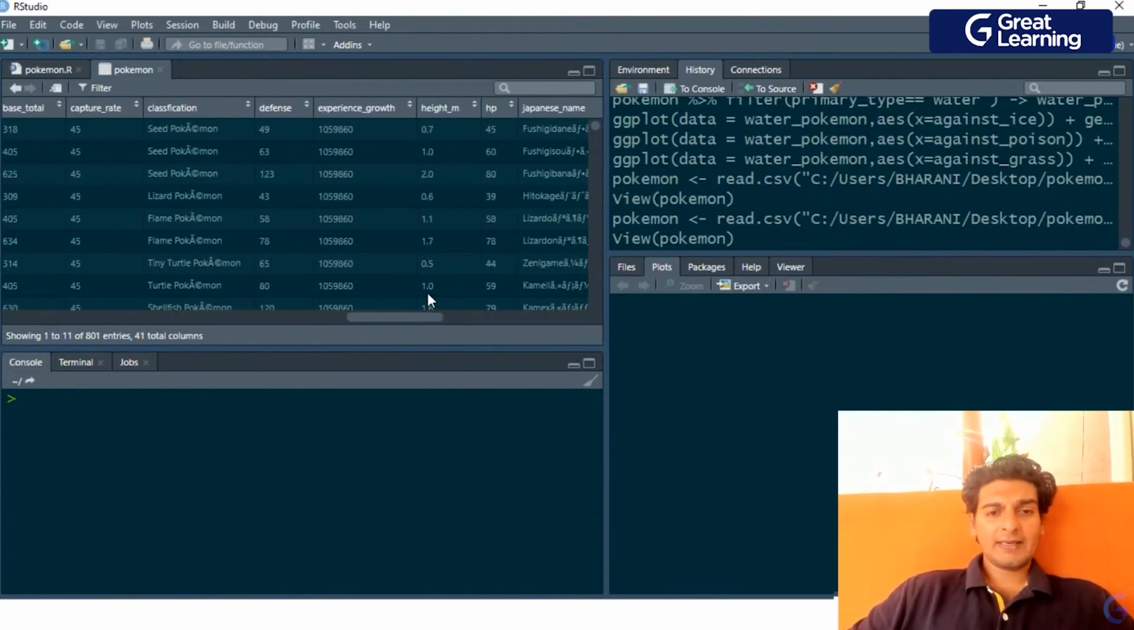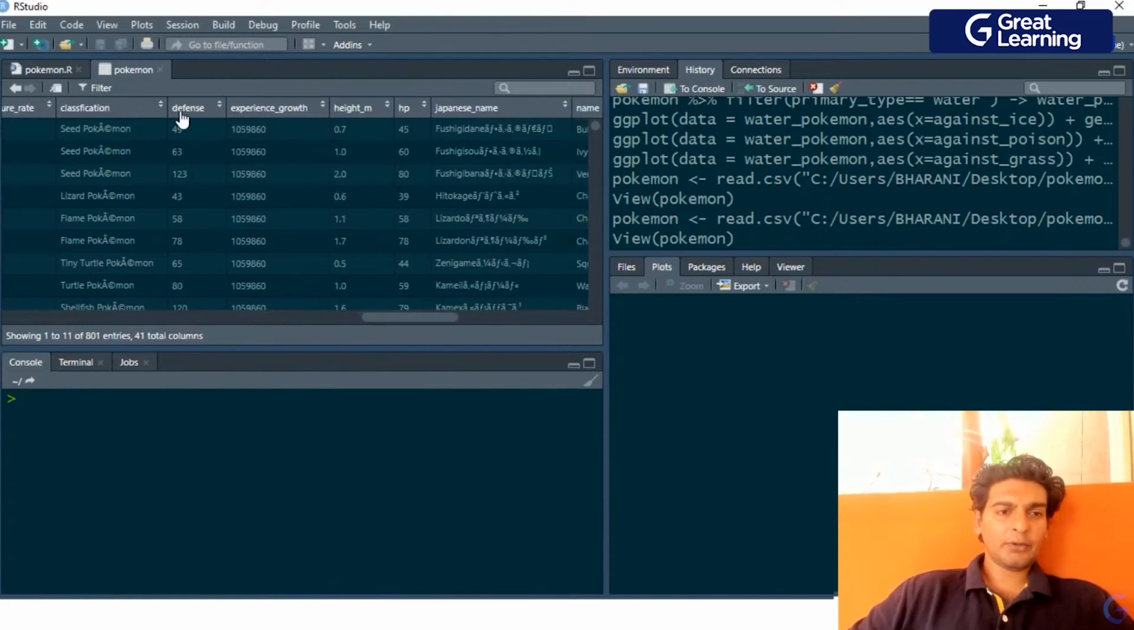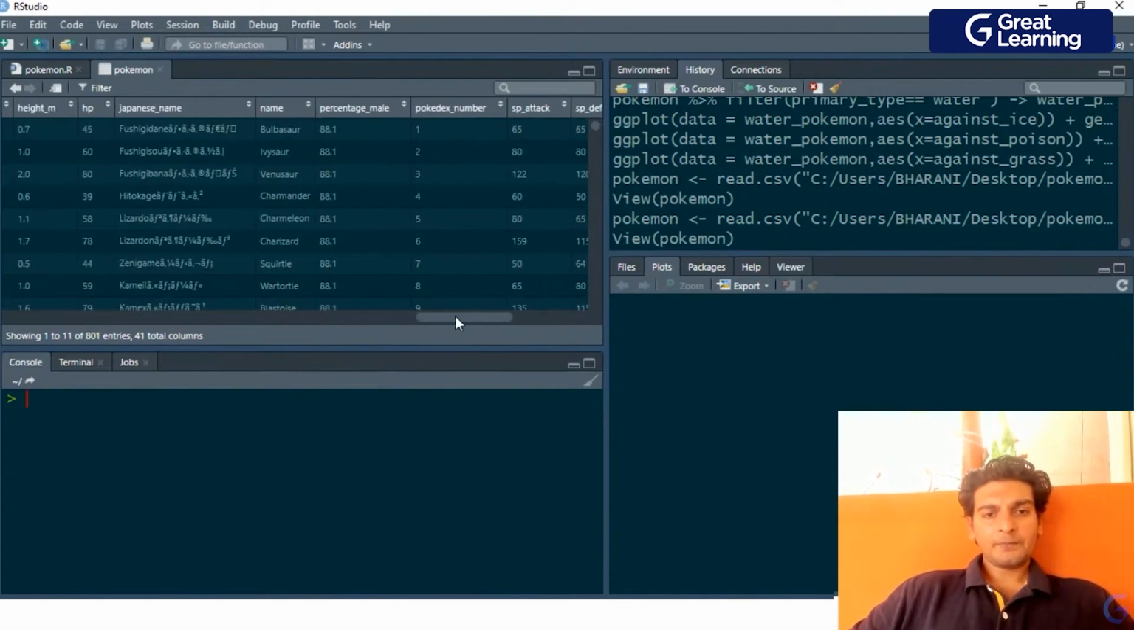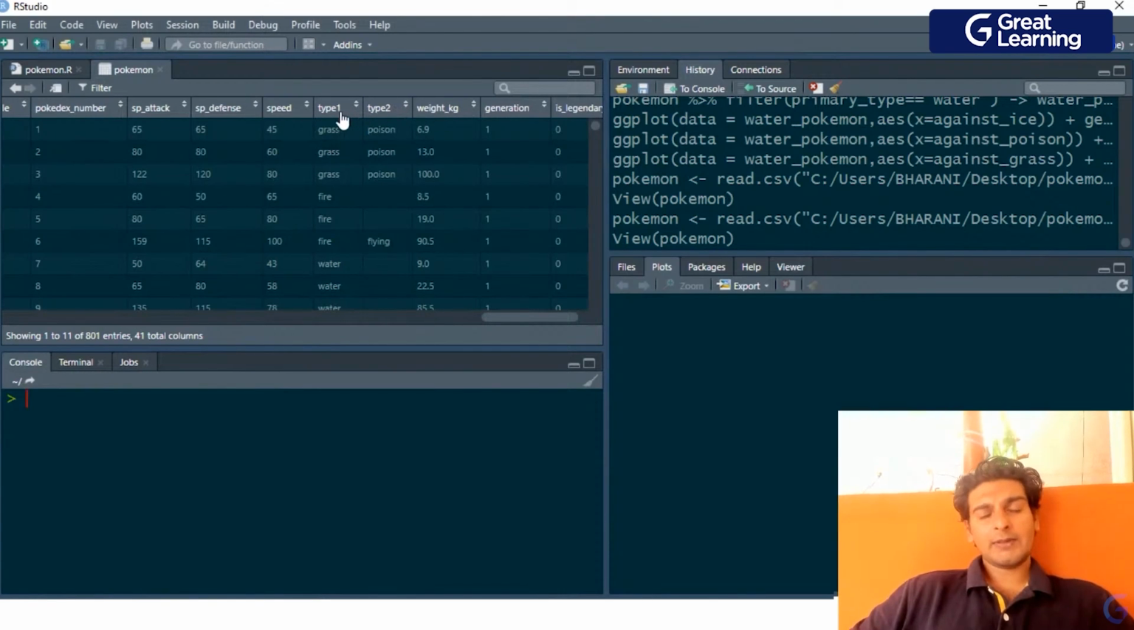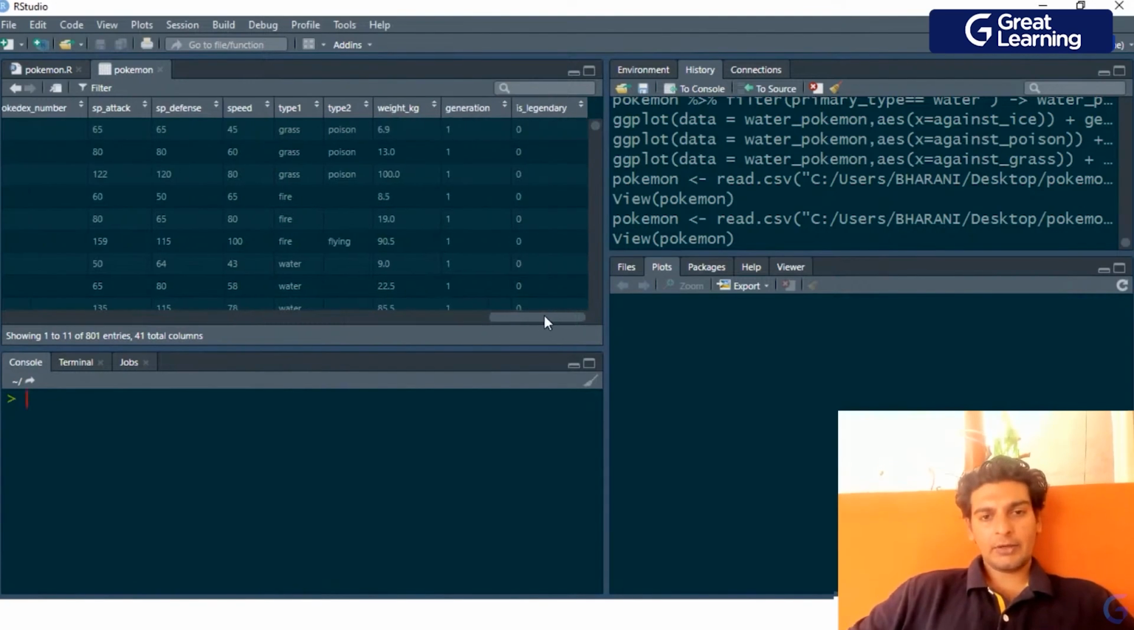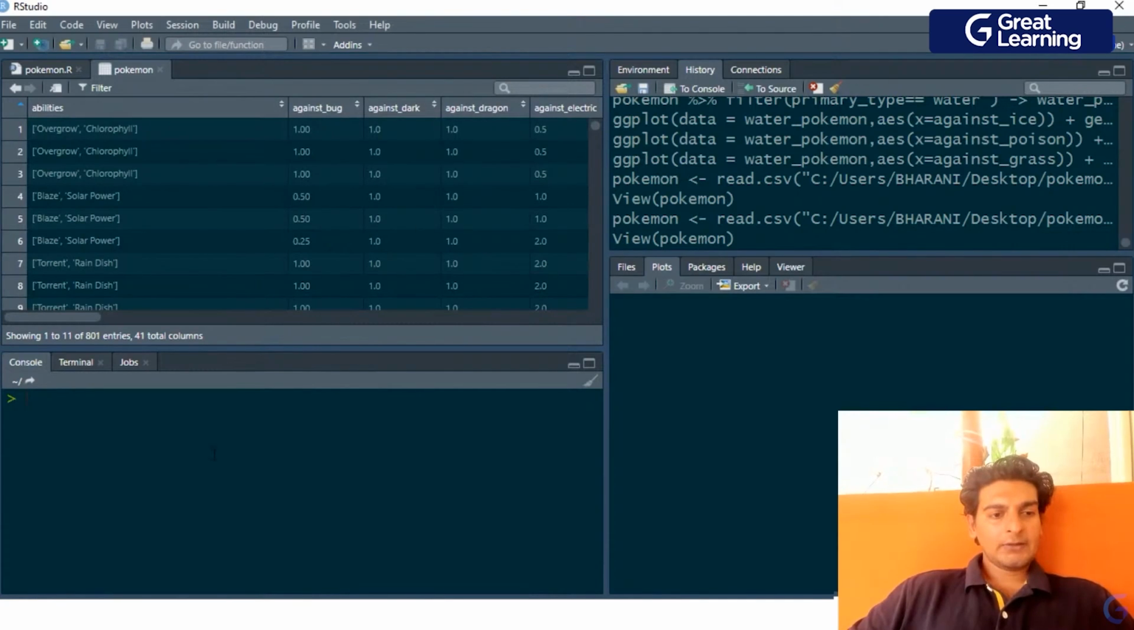So these are some basic inferences over here. Then we've got the defense of the Pokemon. We've got the height of the Pokemon in meters, the HP of the Pokemon. Then over here, we've got the special attack, special defense, and speed of the Pokemon. Then we've got type 1 and type 2. So type 1 is basically the primary type of the Pokemon, and type 2 is the secondary type of the Pokemon. And we've got weight in kg, which tells us about the weight of the Pokemon. And then we've got 7 generations of these Pokemon. And this final column over here is legendary. This tells us if the Pokemon is legendary or not. So this is some basic information about the Pokemon dataset.